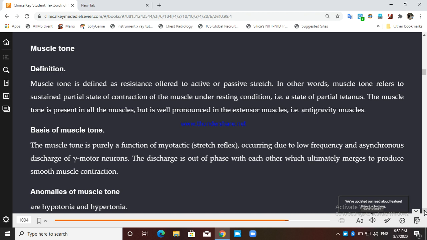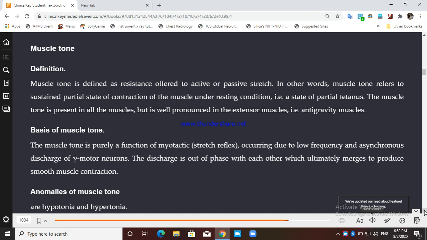Either others will move your body, or you will actively move your body, or the limb, lower limb, upper limb, anything, any muscular activity. So the resistance provided to that movement or that stretch is known as muscle tone.